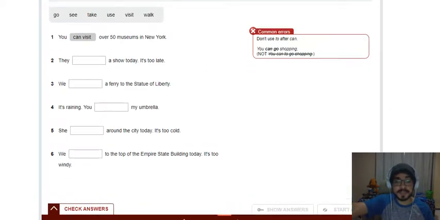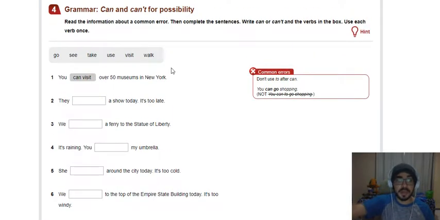Guys, this is your homework, okay? Read the information about a common arrow. Then complete the sentence, write can or can't and the verbs in the box. Use each verb once. So you have to complete the statements with the verbs and can or can't. For example, you can visit over 50 museums in New York.